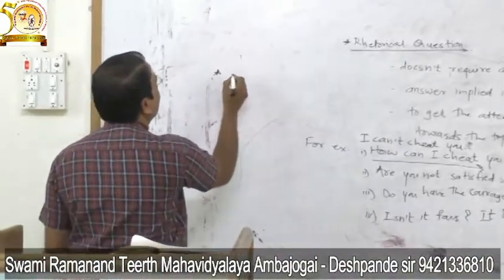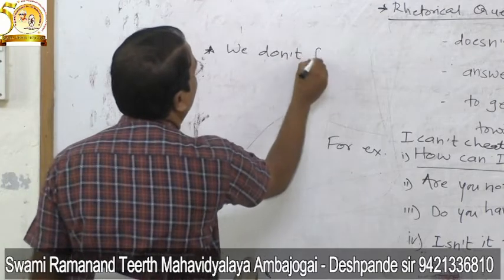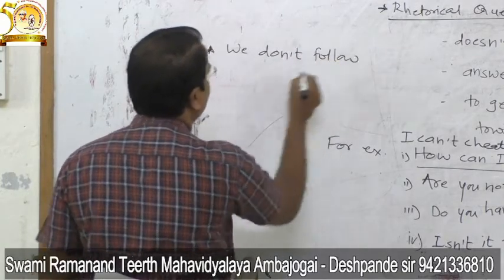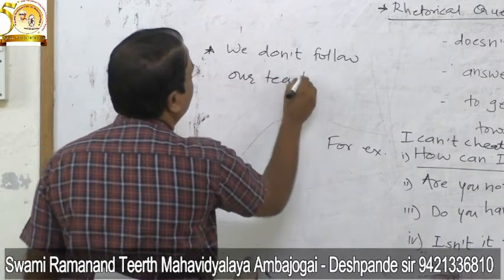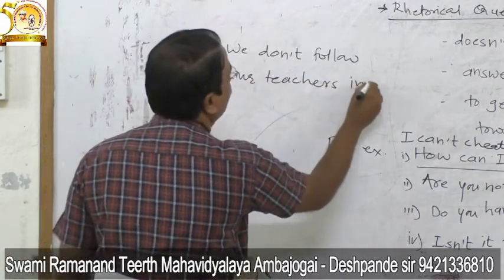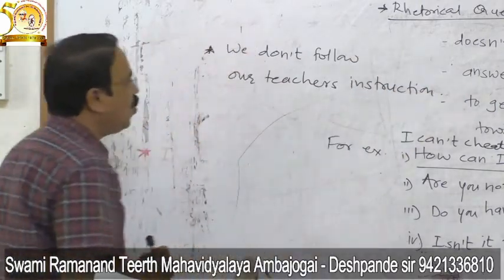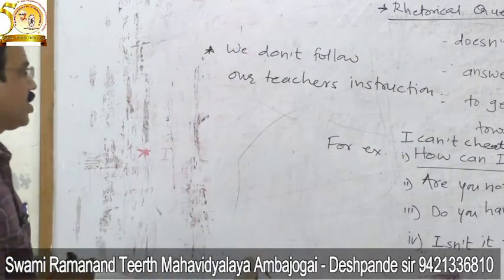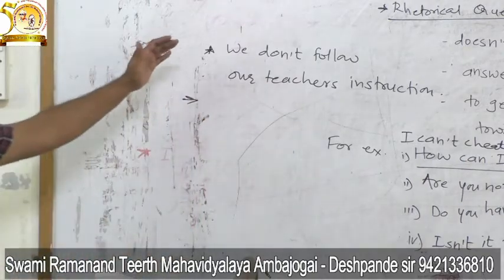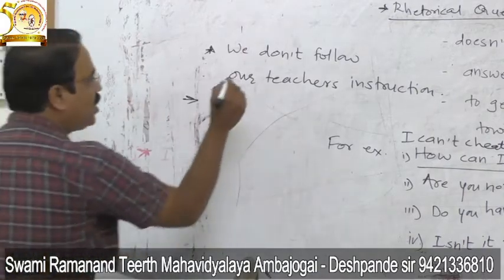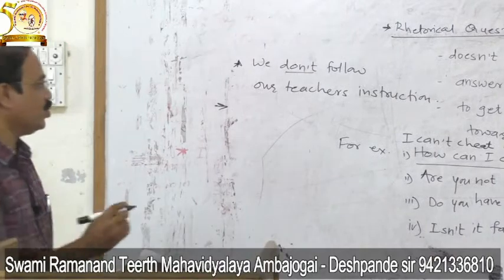See here, we don't follow our teacher's instruction. So when you are asked to turn this assertive sentence into rhetorical one, if there is a negative actually, then the rhetorical question will be positive.